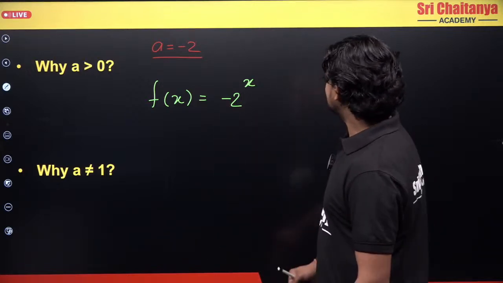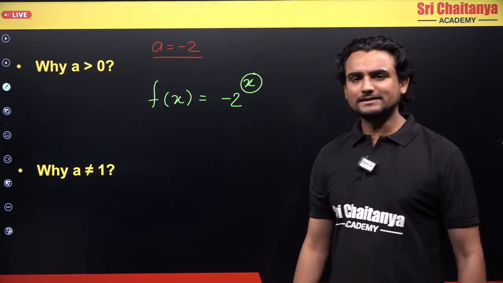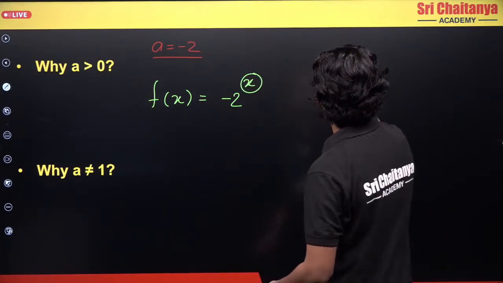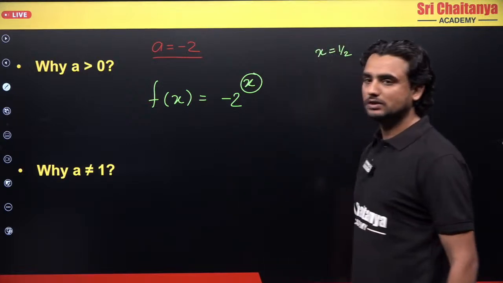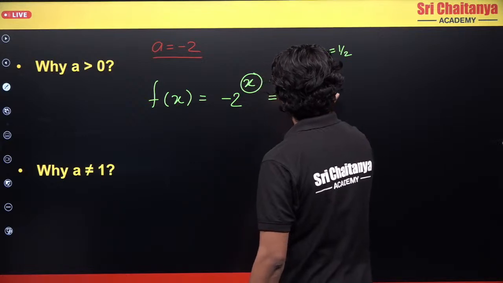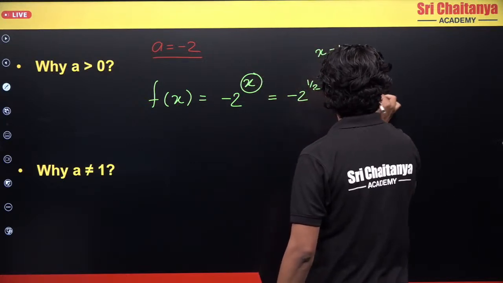The problem lies not in the base but in the exponent. I don't have any condition on x, but if I take x as 1/2, this will become (-2)^(1/2), which is the square root of -2, right?